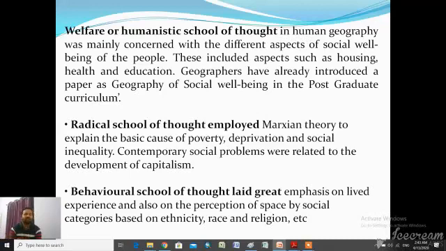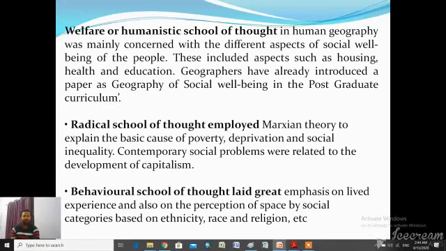Government should give compensation or concession to poor people for housing, to provide pure water, healthcare, etc. Then the ultimate well-being can be achieved. So welfare geography is a school of thought under human geography which focuses on the people's well-being in our society. For this purpose, this thought advises that government should increase the expenditure on public amenities, public health condition, housing, etc.